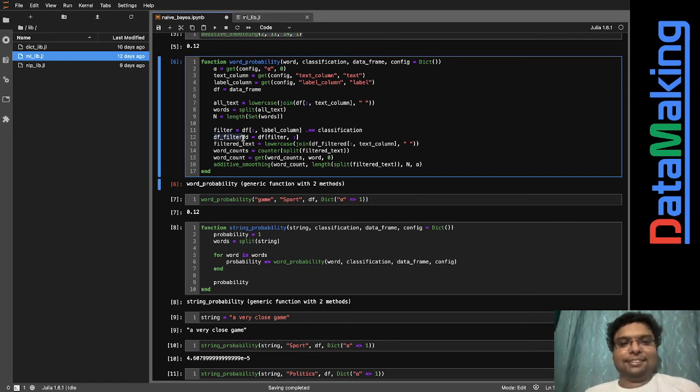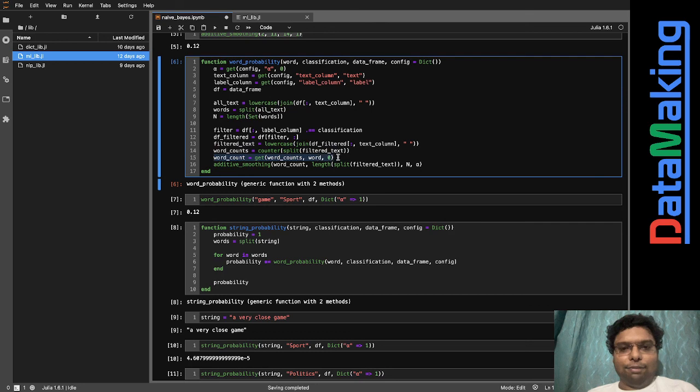And df filtered we are getting, and now we are getting the filtered text of only this df filter. So we are getting this text over here, lowercasing it, joining with the space and all those things. And now this word count, this total word count, not the unique word count, we are taking the total word count.